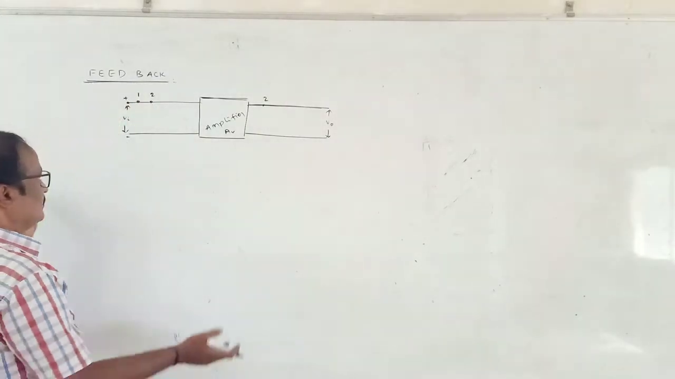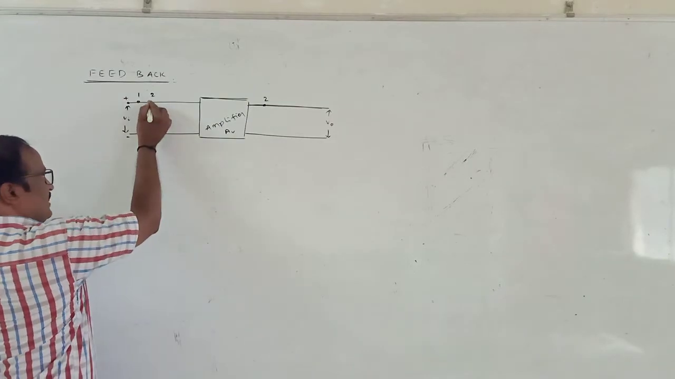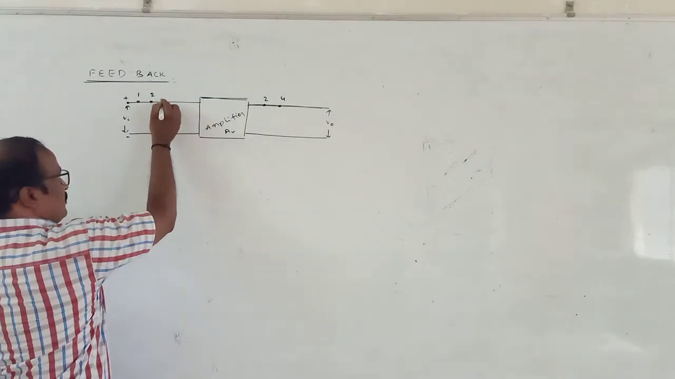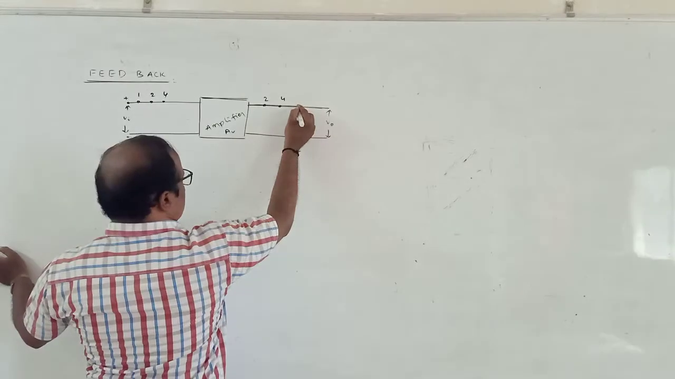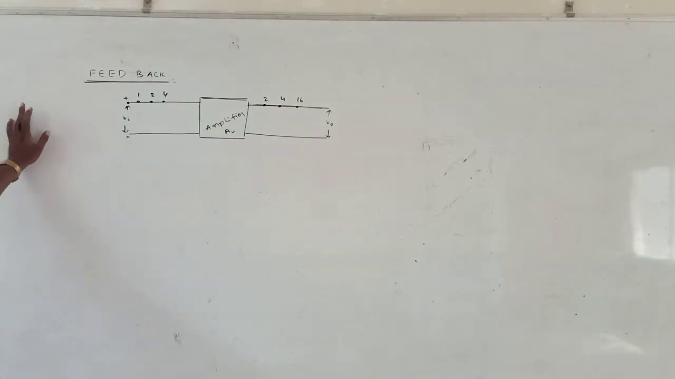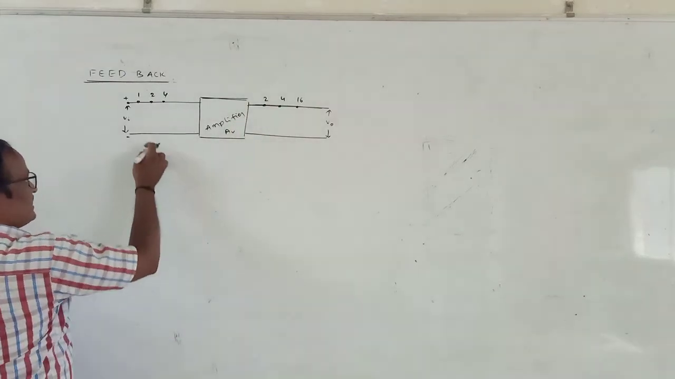Okay na? Input is 2, output is taken as 4. If the input is 4 units, output is equal to 16 units, and so on. Let the input of 2 volts again be injected into the input.